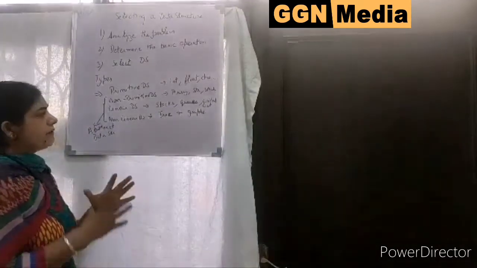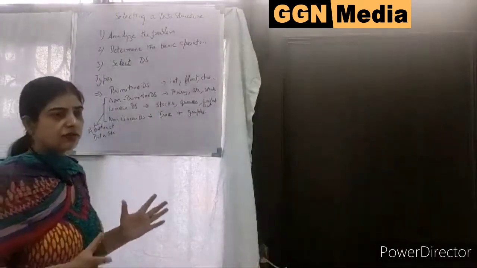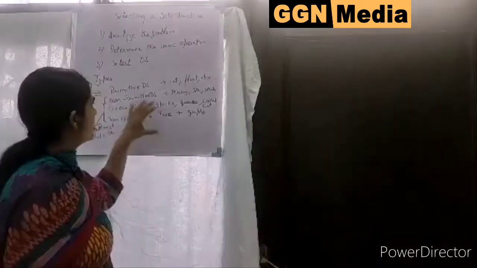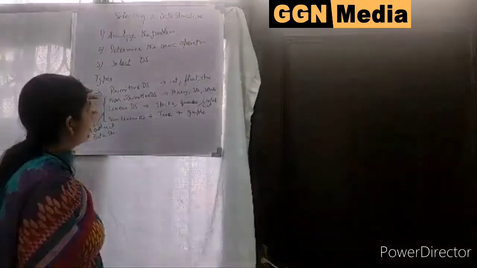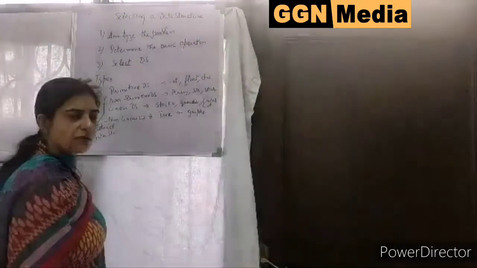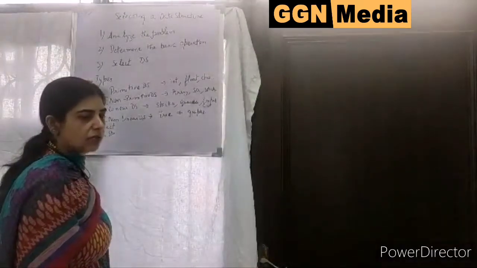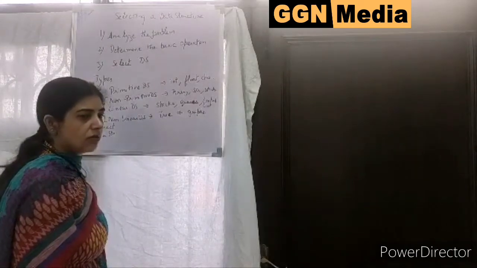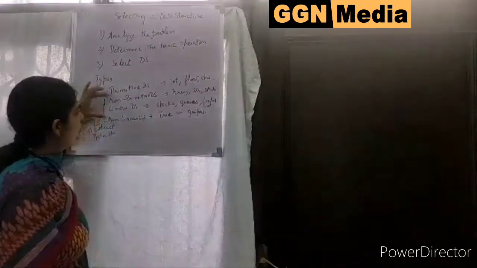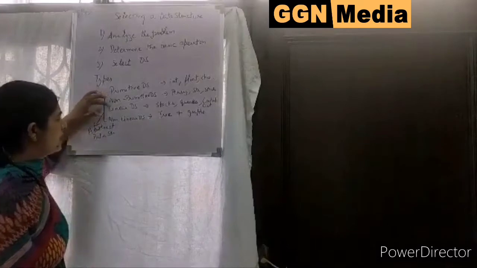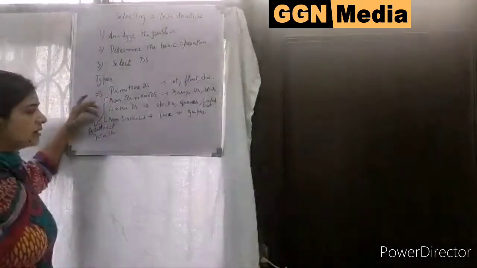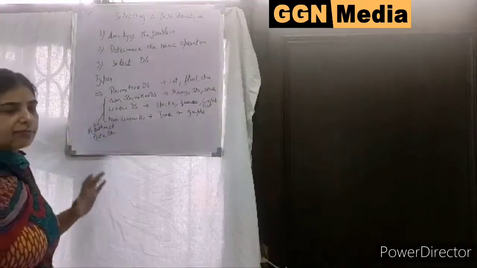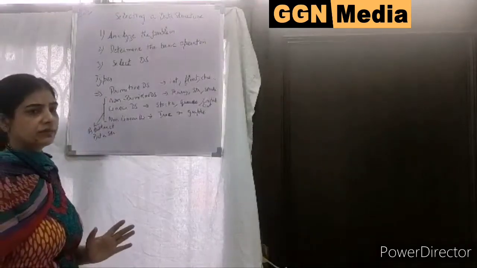Because if I have a large number of data to store, I can use these three data structures. But in primitive data structure, they are given a fixed memory. To store a large number of data, we use these three data structures: non-primitive, linear, and non-linear data structure. So they are called abstract data structures.